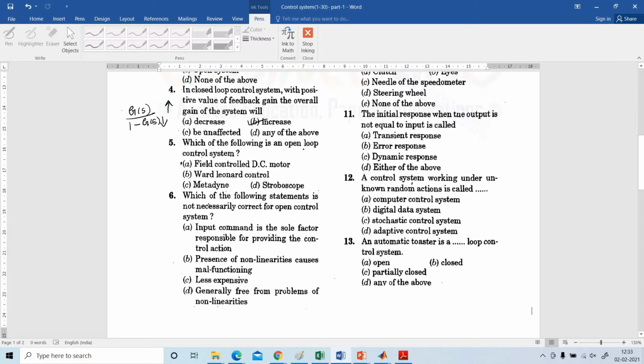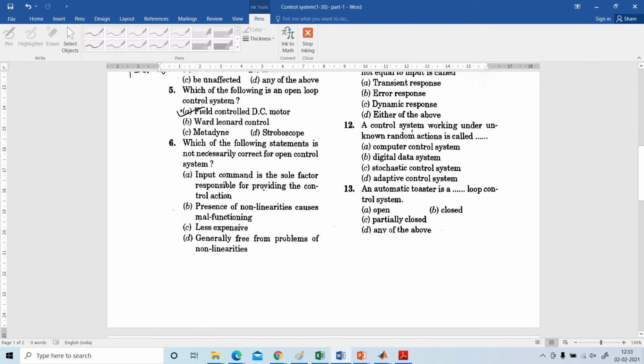Which of the following is an open loop control system? Field control DC motor is the open loop control system, remaining all are closed loop control systems.